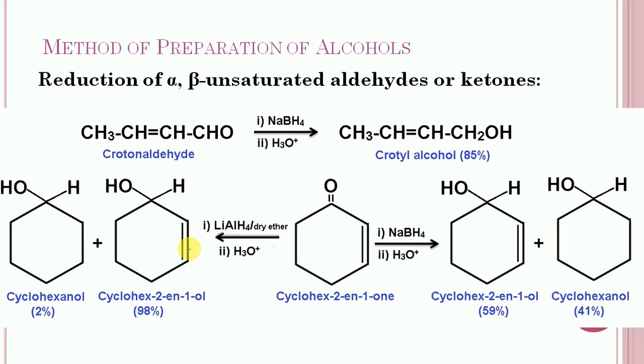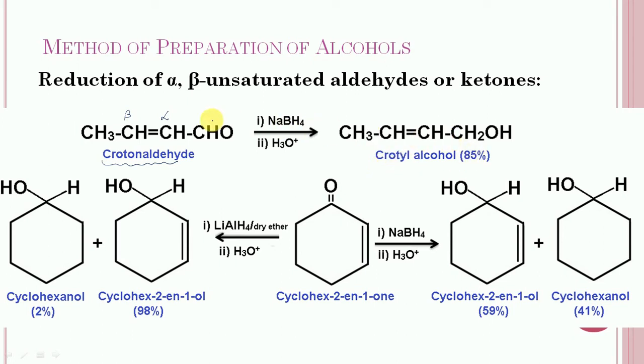Since aldehydes are more reactive than ketones, in the case of alpha beta unsaturated aldehyde, the reduction of the aldehyde group occurs preferably. So let us consider the examples. In this case, this crotonaldehyde, which is an example of an alpha beta unsaturated aldehyde, is subjected to reduction with sodium borohydride and it will give crotyl alcohol.